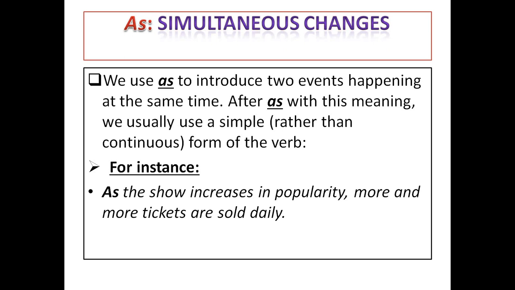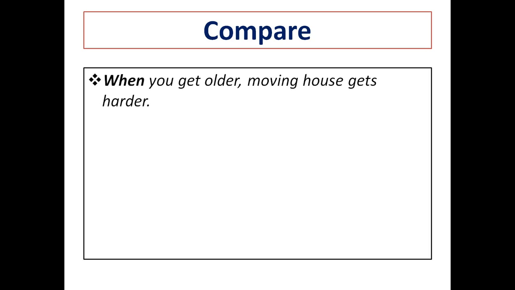Great. Now let's make a comparison between the conjunctions when and as. Let's take this first example. When you get older, moving house gets harder. Okay, so as you notice here, there are two actions. The first one, when you get older, and the second action, moving house gets harder. So here one thing happens first, and as a result the second thing is true.